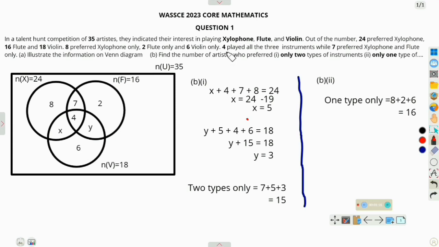It says that 4 played all the 3 instruments. It means that 4 played xylophone as well as flute and as well as violin. The only point of intersection that is common to all these 3 instruments is this portion, and so we keep 4 there. So 4 represents the number of artists who played all the 3 instruments, that is xylophone, flute and violin.